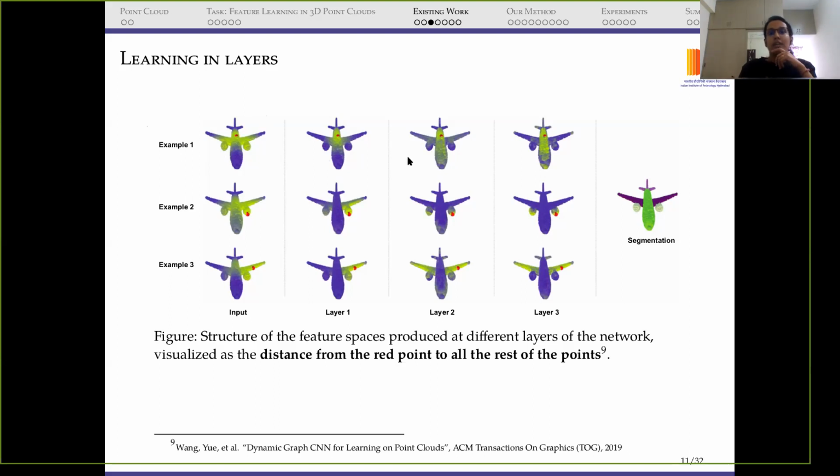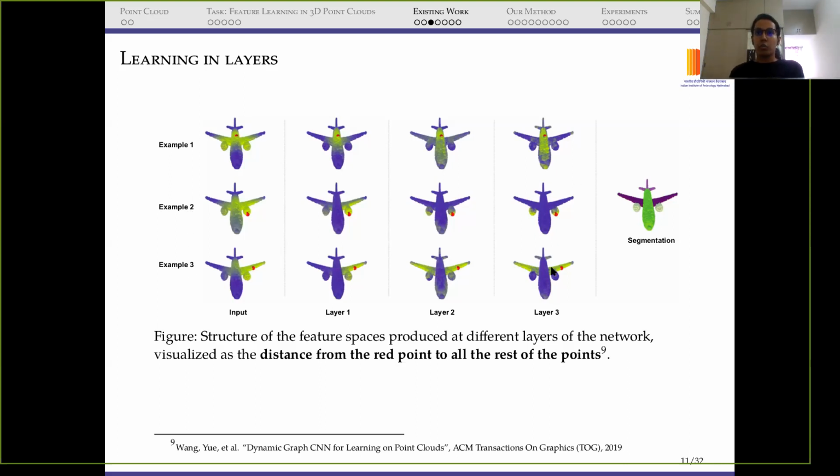Now, as we go into the layers, we see that both the wings are getting blue. That means they are getting close to each other and getting far from this red point, which is present on the middle part of the aeroplane. That means this is doing what we want. We want semantically similar parts to be close to each other. This is what is happening in the layers, and the same thing happens in example 2 and example 3.